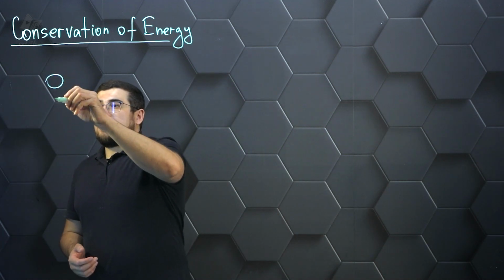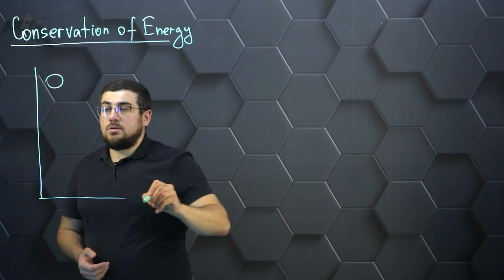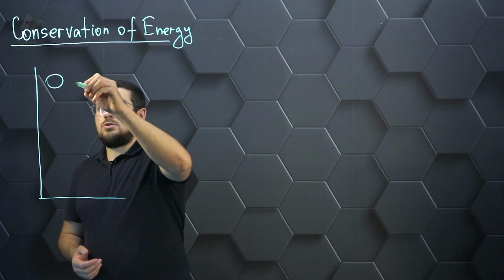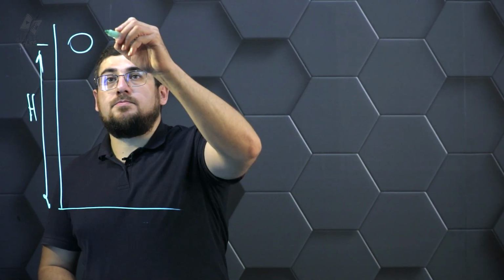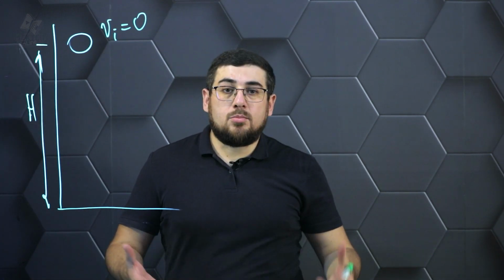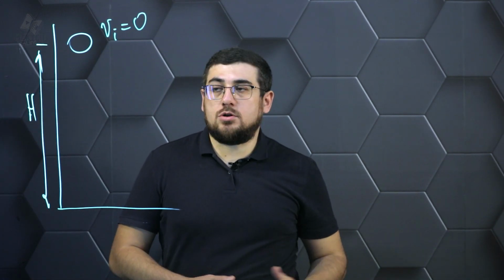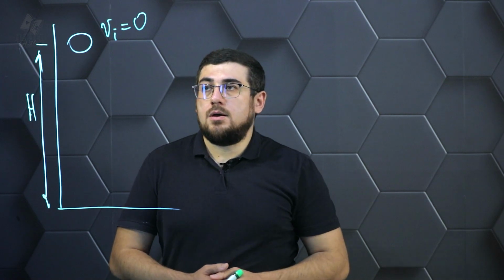So, the situation is as follows. We have a certain object, which at the initial moment of time is at some height h. Let's say it has no initial velocity at the initial moment in time, and starts falling with a constant acceleration, which we know is g. In this situation, we neglect air resistance.